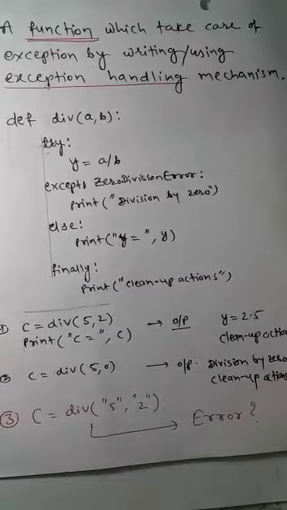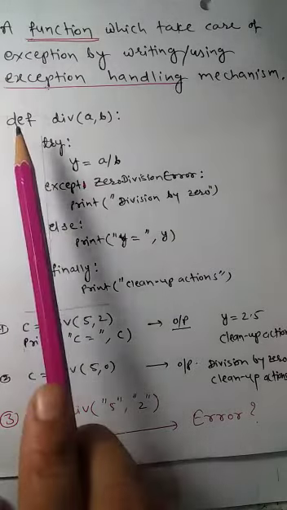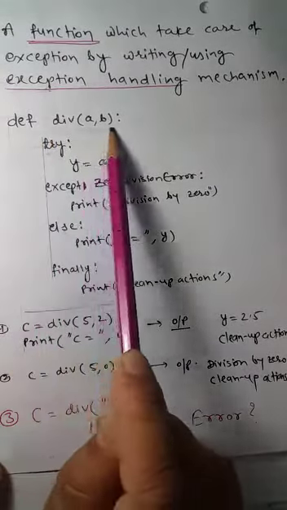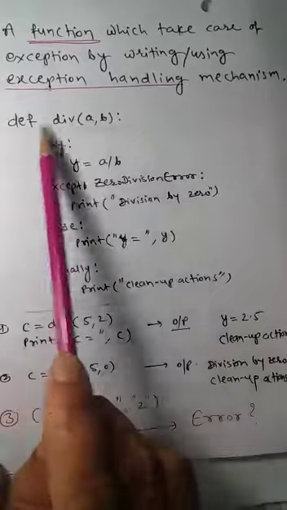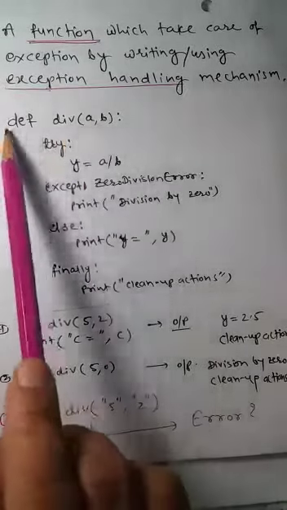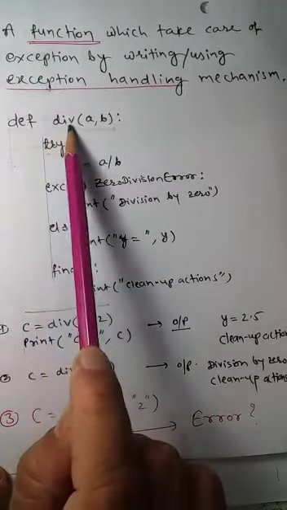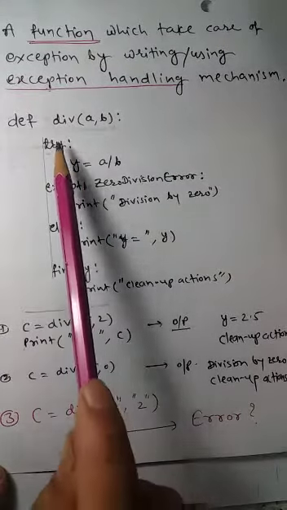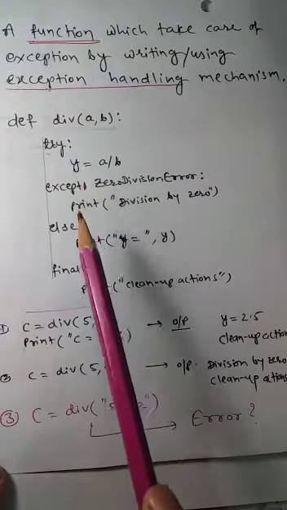Here I am showing one more example, which contains a function that takes care of exceptions using the exception handling mechanism. What is the name of the function? The name of the function is division. In our next lecture we will see how functions are written, but just see the syntax: def division(a, b): and in that function we are writing the exception handling mechanism.